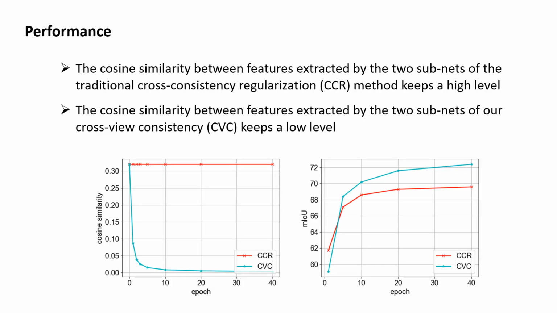We can see from the figures that the cosine similarity between features extracted by two subnets of the traditional cross-consistency regularization method, which we call the CCR method, keeps a high level, while the cosine similarity between features extracted by two subnets of our cross-view consistency method, which we call the CVC method, keeps a low level, which is near zero, indicating that our CVC method can reduce the collapse situation.